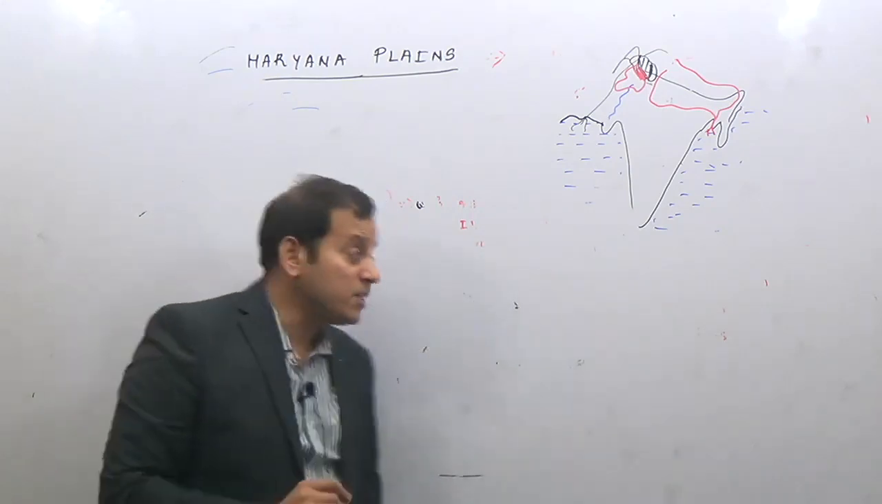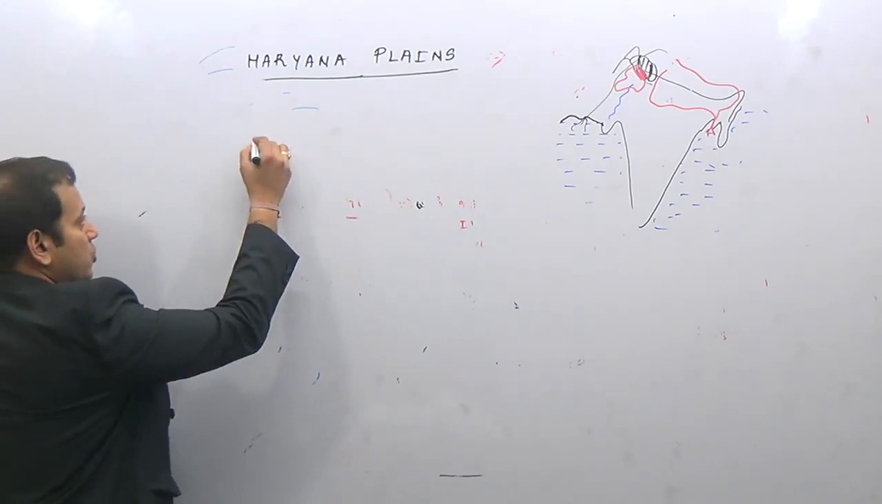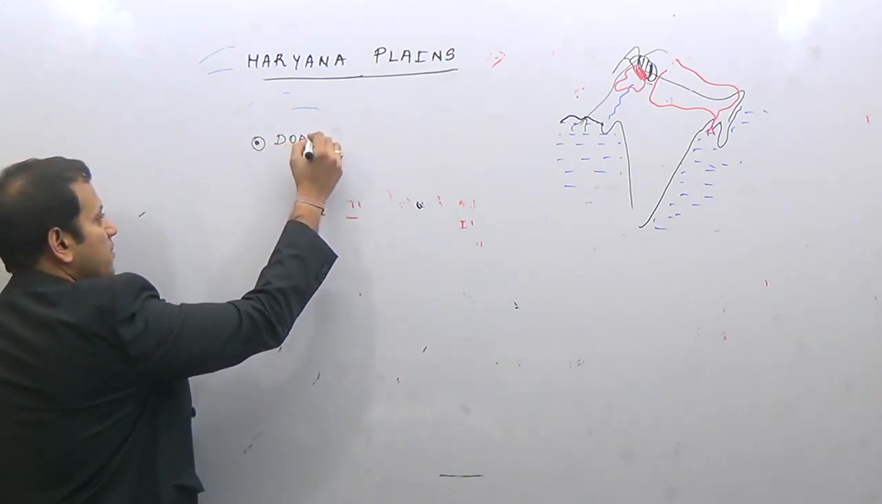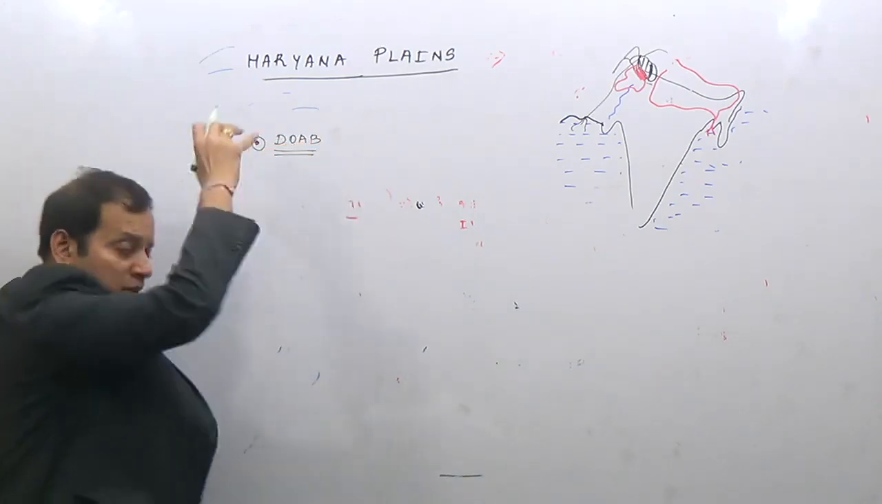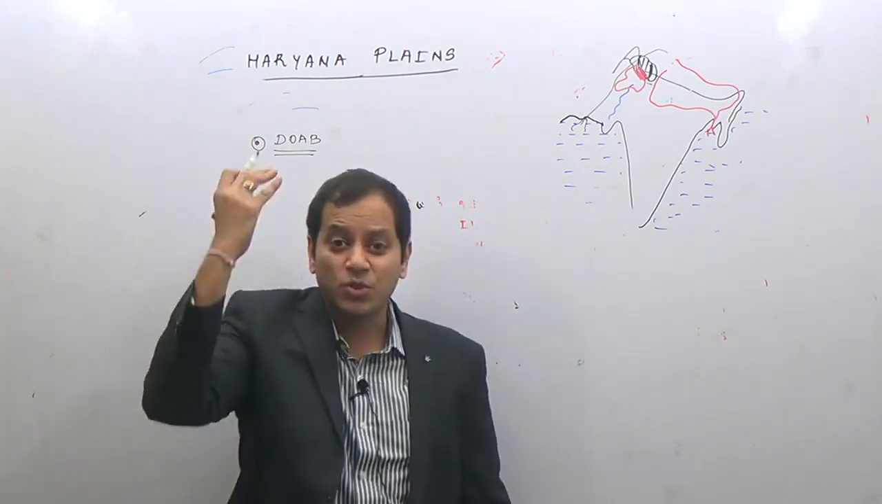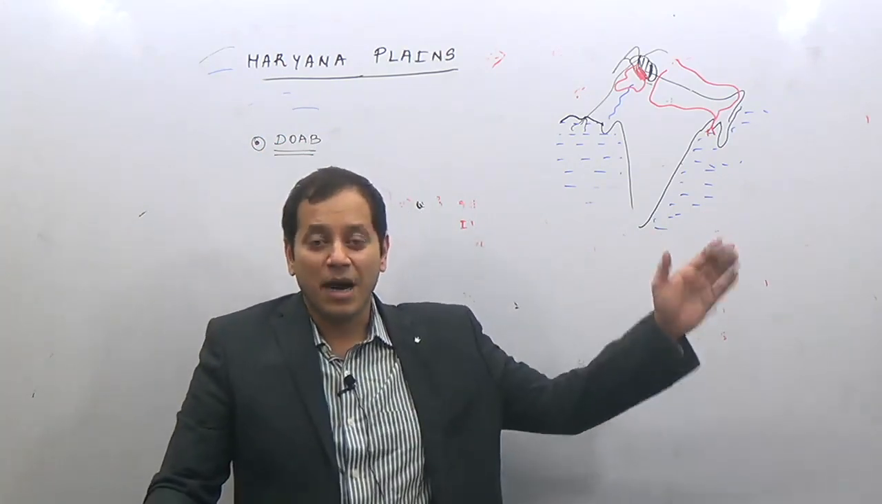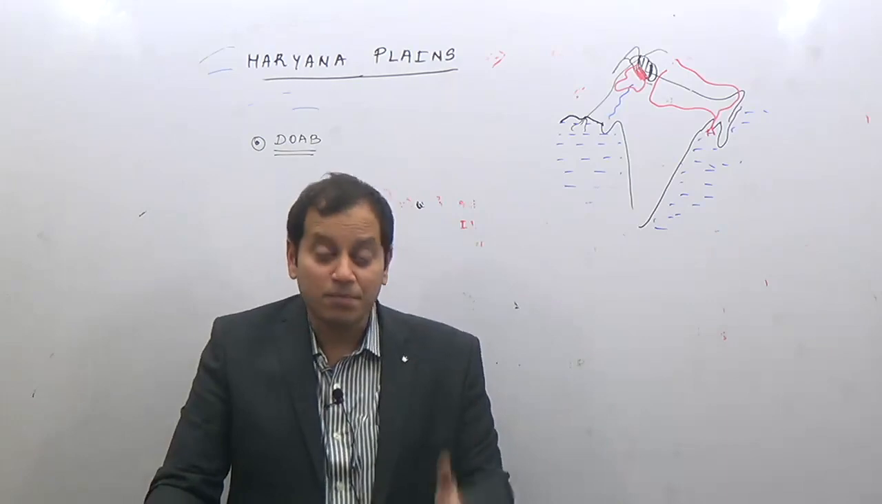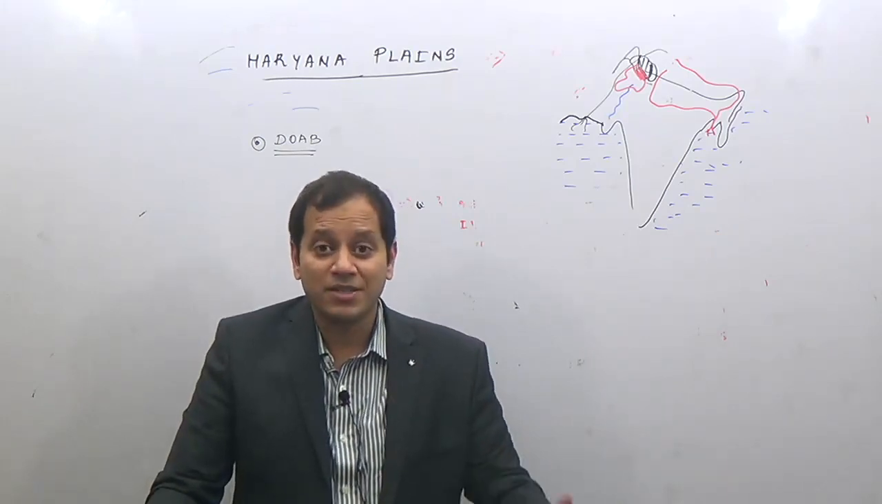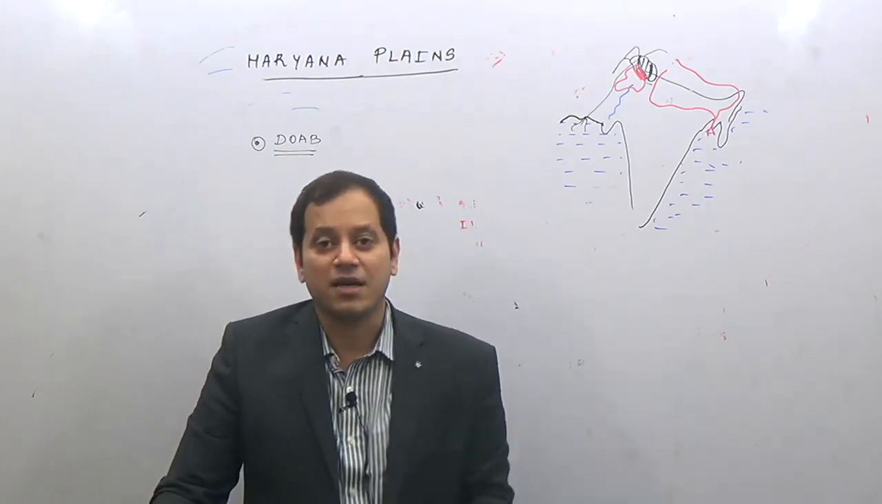Then what about the Punjab plain? It is known as Doabs. How many Doabs are there? There are 5 Doabs, from west to east: Sindh Sagar Doab, Chaj Doab, Rechna Doab, Bari Doab, and Bist Doab.